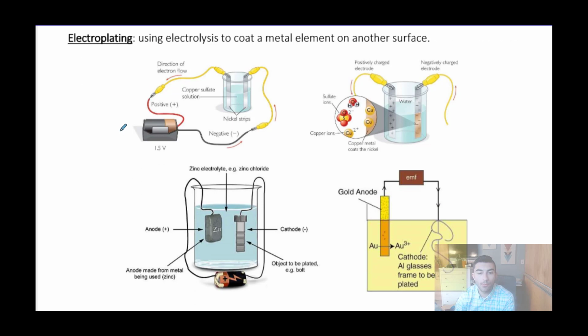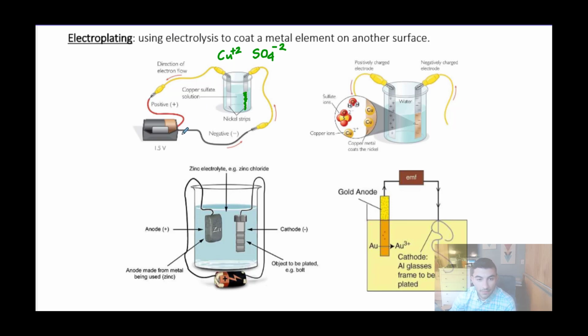And we did a lab where we actually dissolved some copper 2 sulfate solid in water to make a solution, and then we used nickel wire. We hooked up a battery to it, and we saw that the copper started to coat along this nickel strip. And we said what was going on, because in this solution, when we dissolve the copper 2 sulfate, the water splits apart the ionic compound into the 2 ions that make it up. So we have Cu+2 cations and sulfate anions.